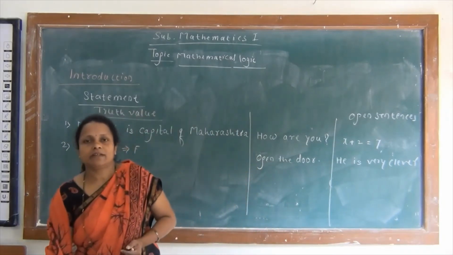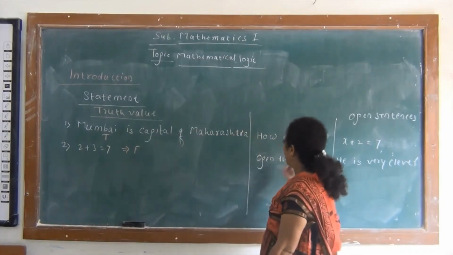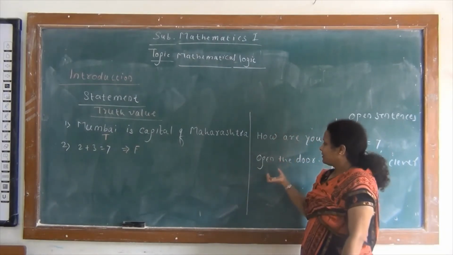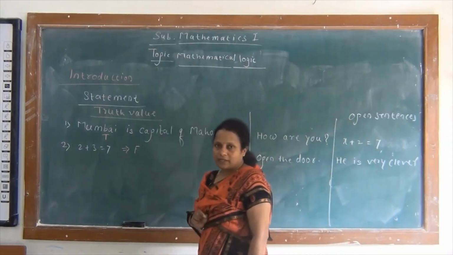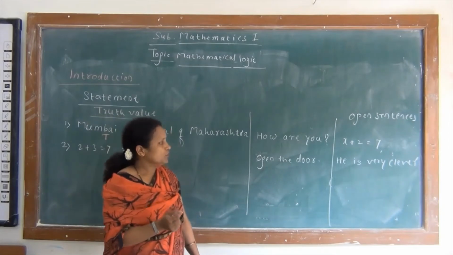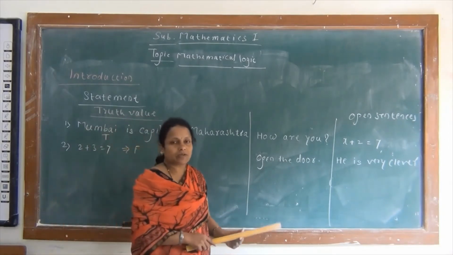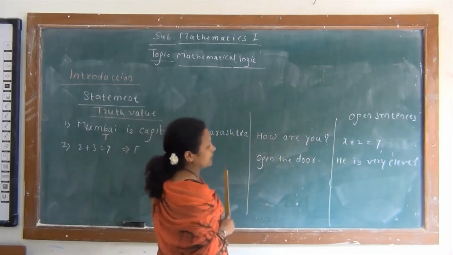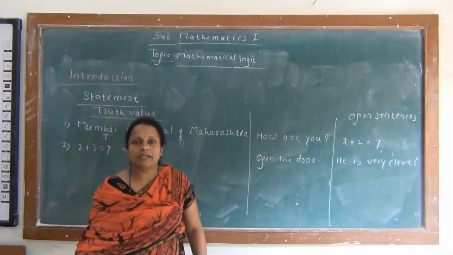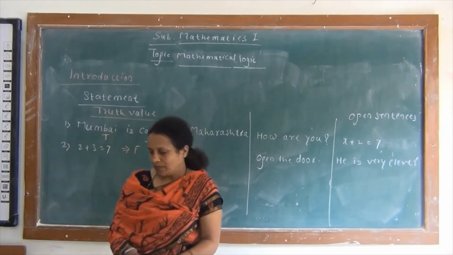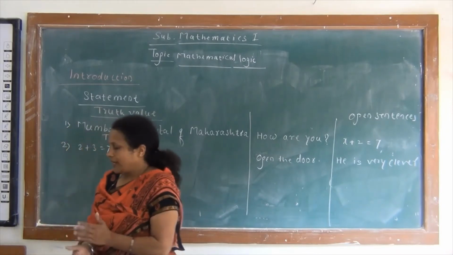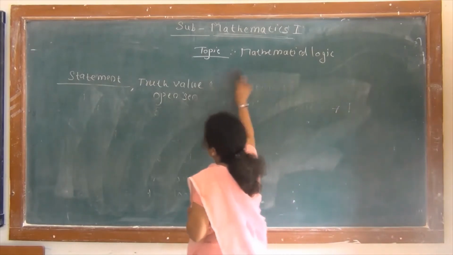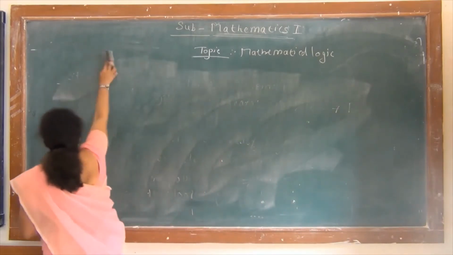And for this statement and truth value we require one more note, that is, interrogative sentences, imperative sentences and exclamative sentences are not statements. And statements whose truth varies from person to person are not statements, they are called open sentences. So again remember these 3 types. So this is about statement and its truth value.